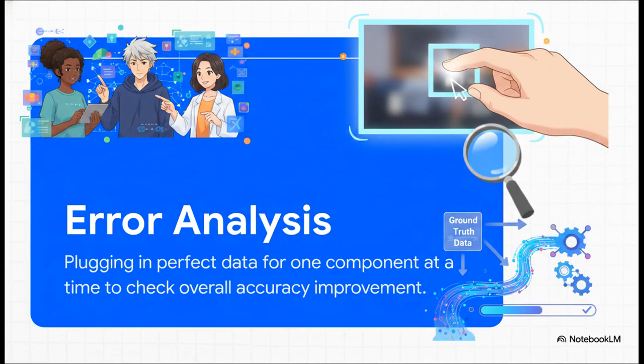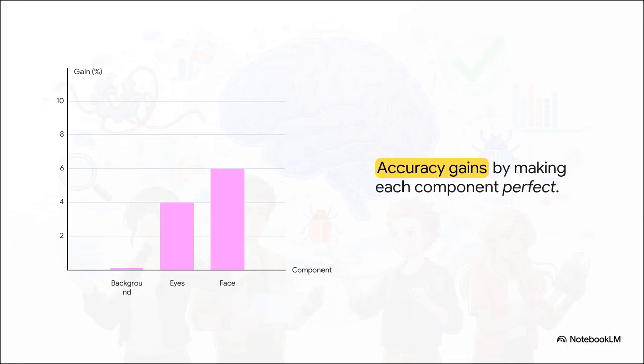To stop blindly guessing where the problem lives, we use a technique called error analysis. This involves taking your development data set and, well, essentially cheating. You manually plug in perfect ground truth data. Like, imagine using Photoshop by hand to flawlessly remove a background for just one component at a time. Then you step back and see how much that manually injected perfect performance actually improves the final overall accuracy of your system.